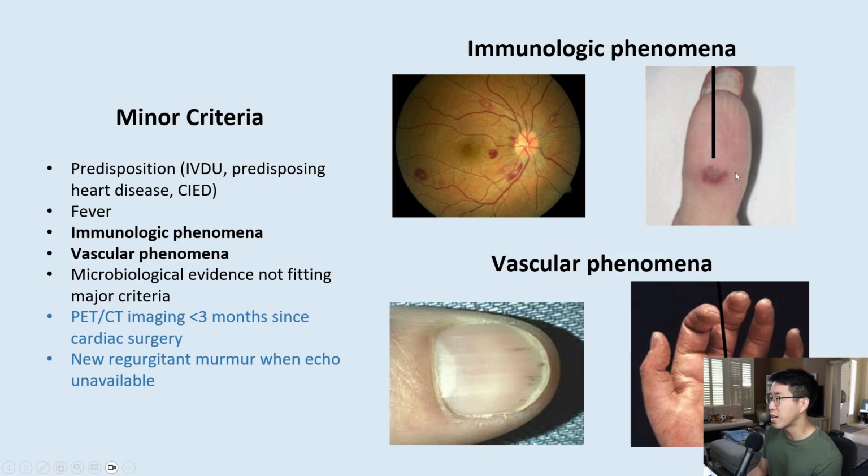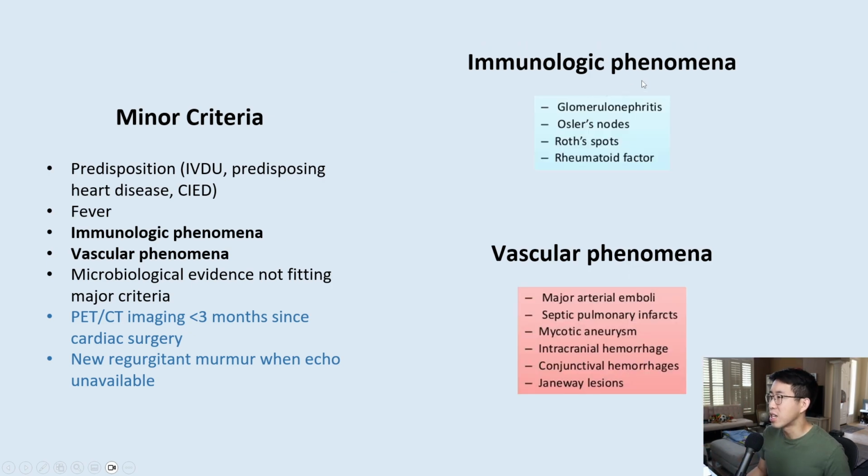So how do you differentiate between Osler's nodes and Janeway lesions? First of all, the location can sometimes be helpful, as Osler's nodes are more on the digits, whereas Janeway lesions can be more on the palms. But a common way to remember it is that Osler's nodes are painful, so they're called Osler's nodes. Here's a summary of the immunologic phenomena: glomerulonephritis, Osler's nodes, Roth spots, and rheumatoid factor.